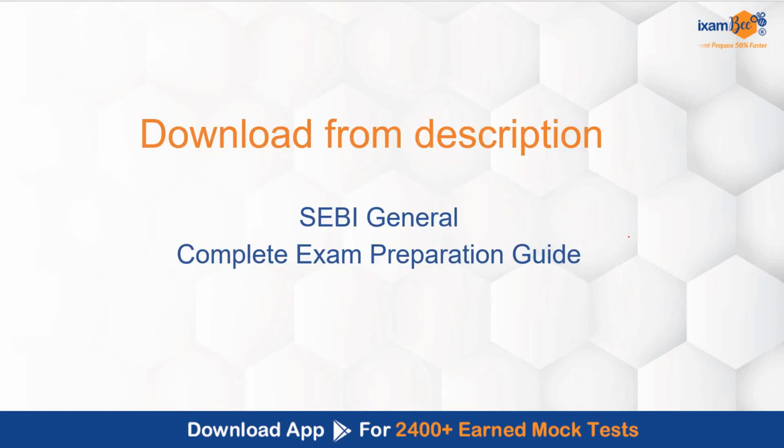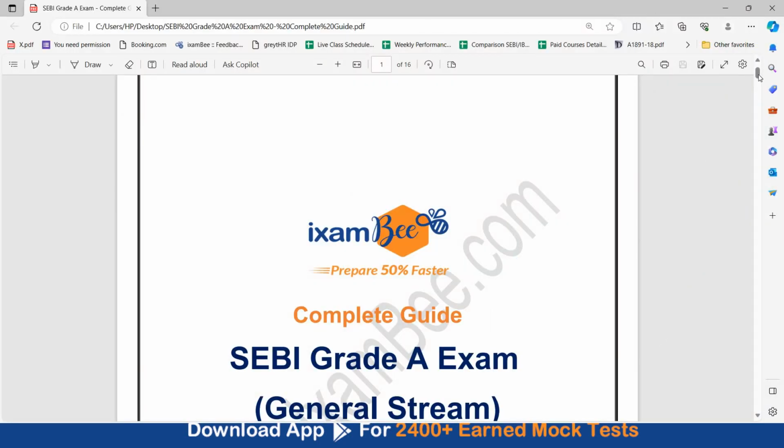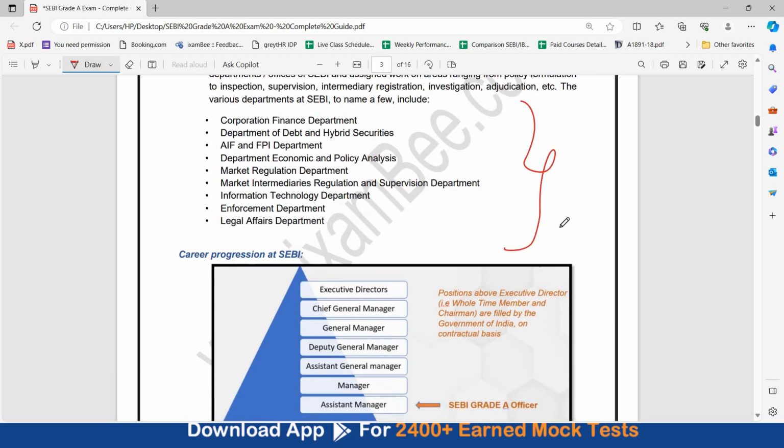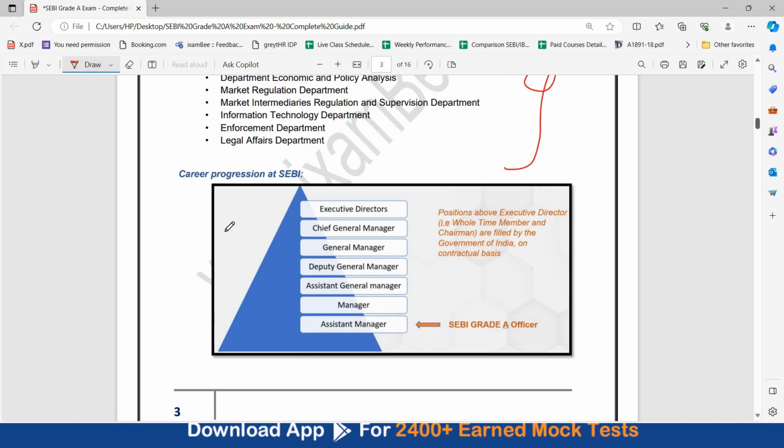Now I was telling you about the SEBI General Complete Exam Preparation Guide, which is attached in the description. I'll show you the guide. You can download it and you can use it to understand the exam in detail. This is the complete guide for SEBI Grade A exam. In this, firstly, the exam is mentioned, the job profile of a SEBI Grade A assistant manager. When you clear the exam, you will be joining as assistant manager. So in which all departments you can be posted, what is the job profile, then what is the career progression. You will be joining as assistant manager, SEBI Grade A officer, and this is your career progression at SEBI.